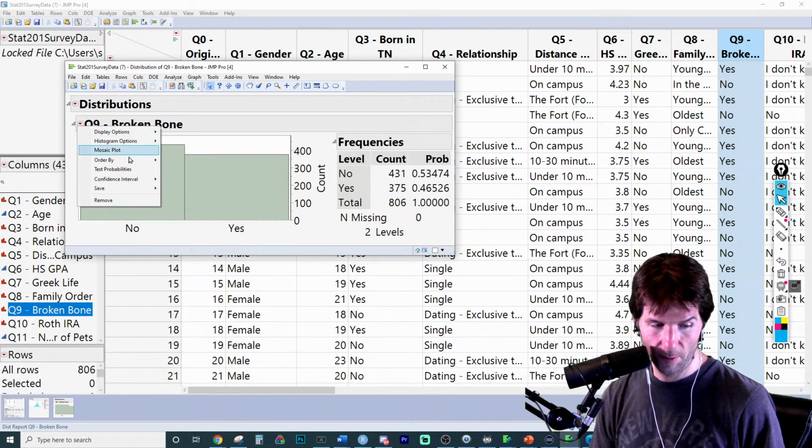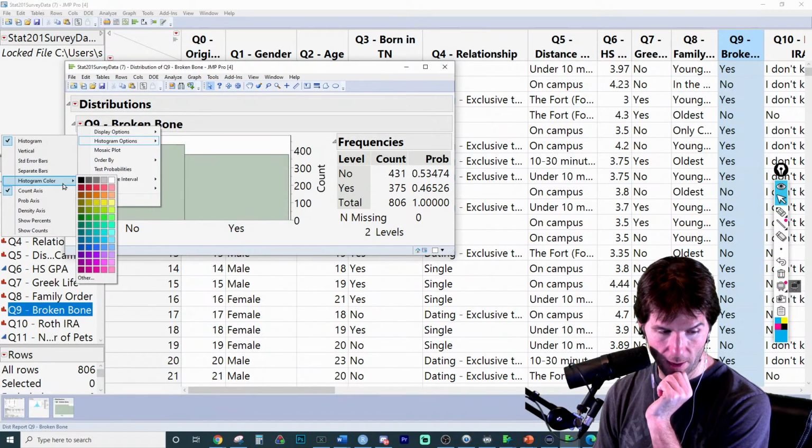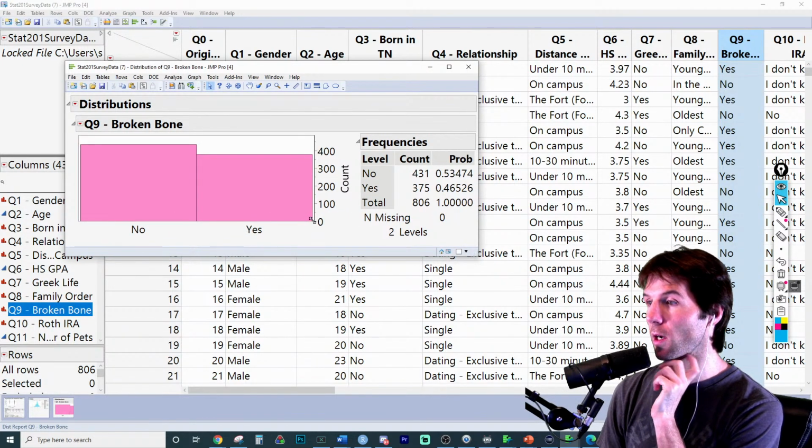And then we go over here, and we go to histogram color. I like adding my own color for it. Under the histogram color, we're going to go here and make it nice pink today. There we go. Perfect. Nice and beautiful. And so there we are with our histogram.